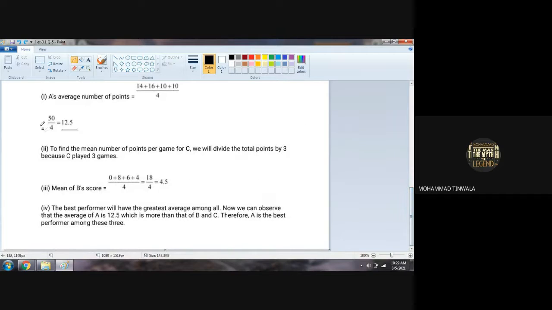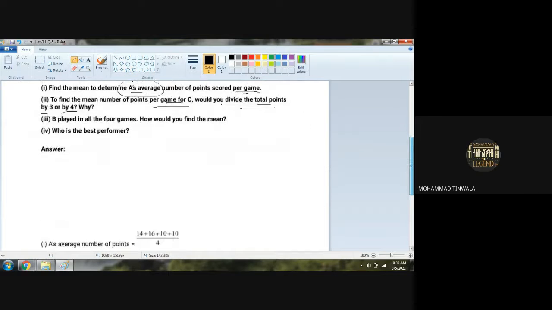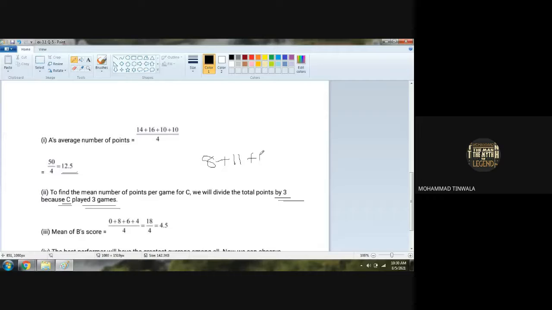So for the mean of C, we will divide total points by 3 because C played only 3 games, right? We have to find the mean. Let me make it clear. The total of C: 8 plus 11 plus the last one, 13, upon 3.